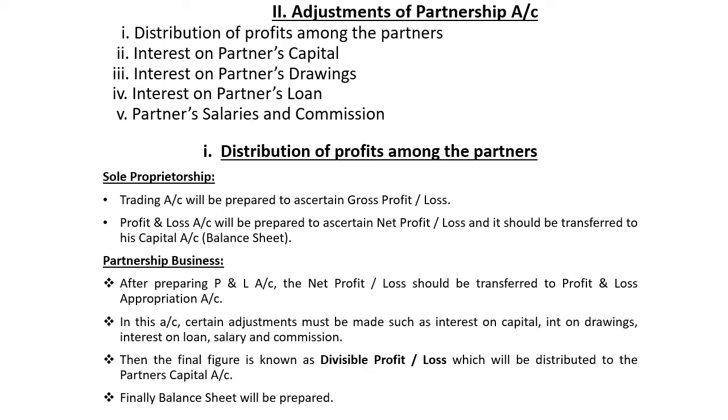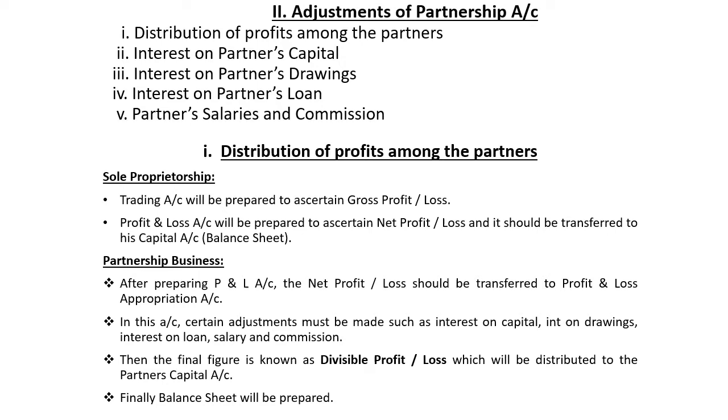Here in partnership accounts, after preparing trading account, the gross profit or gross loss we will transfer to profit and loss account. After preparing profit and loss account, the net profit or net loss will be transferred to profit and loss appropriation account. In profit and loss appropriation account, there are certain adjustments which should be made to get the final amount.